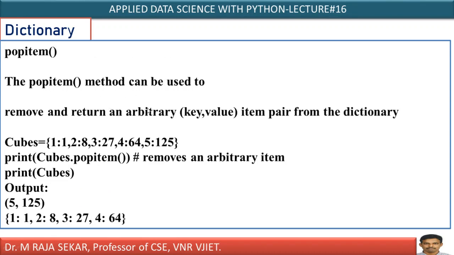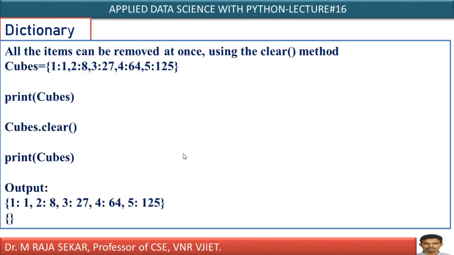Popitem. This method can be used to remove and return an arbitrary key value pair from the dictionary. What does it mean? Arbitrarily, randomly it will choose. If I say cubes.popitem(), it will arbitrarily choose one element randomly and remove it. In this case, it arbitrarily chose 5:125. 5 is the key, the value is 125. This particular key value pair is removed. That's why print(cubes.popitem()) gives 5:125. This key value pair will not be there in this dictionary. Again, if you print cubes, if you display the value of that dictionary, it will display it excluding 5:125, means without that particular key value pair.